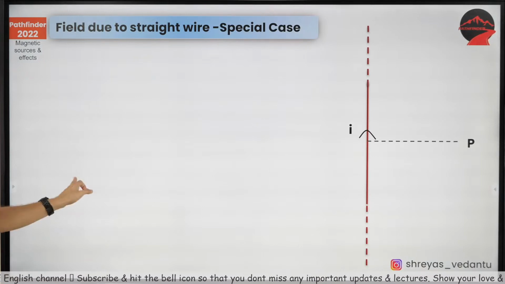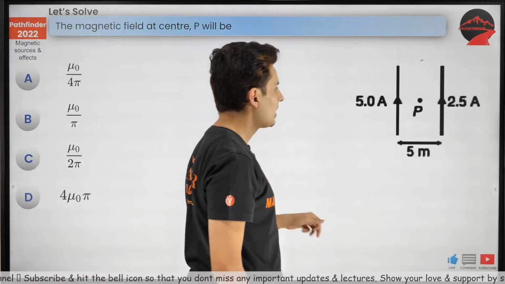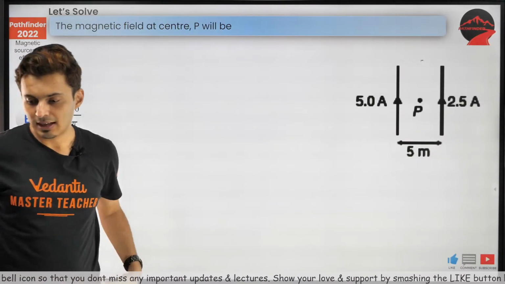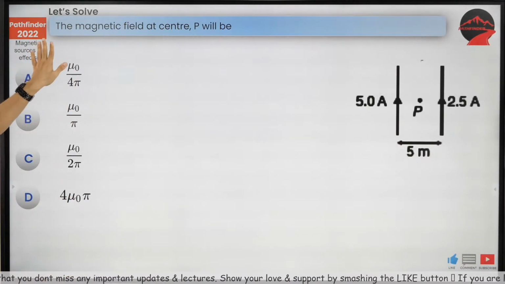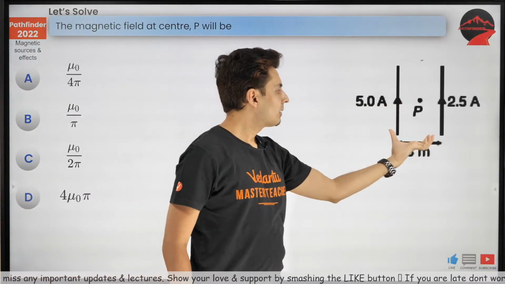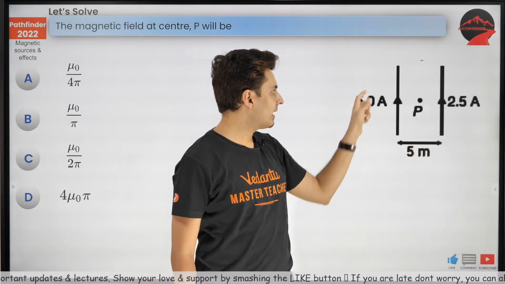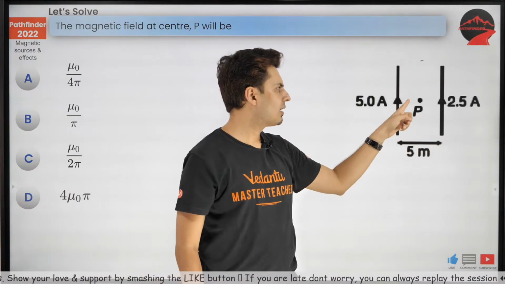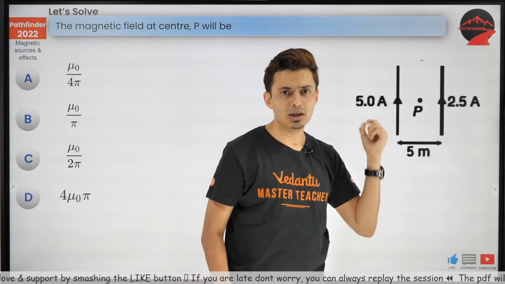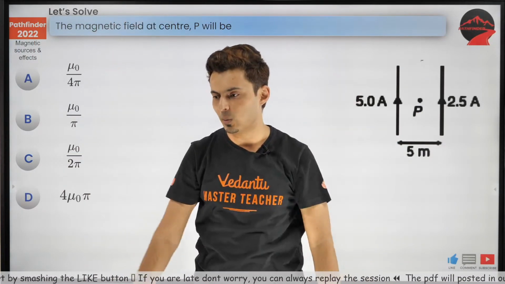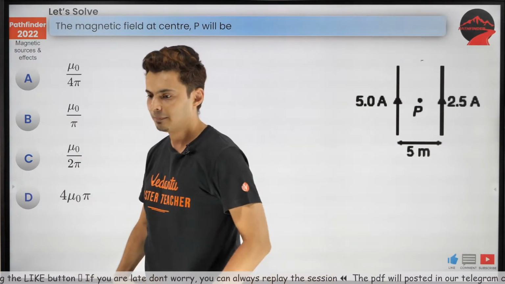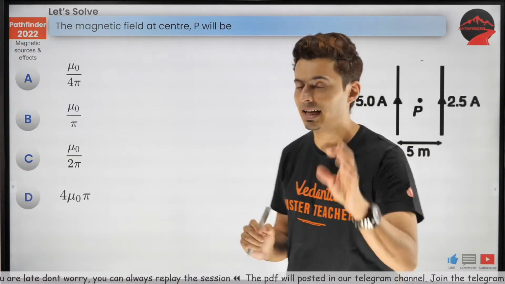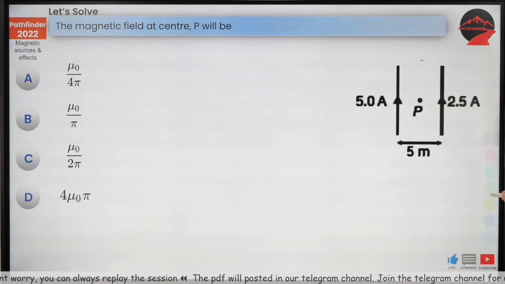Okay, cool. Let's do some questions based on this. Come on, figure this out. Last 2-3 questions and then homework. There we go. The magnetic field at the center of the two wires. This wire carries 5 amperes of current. This wire carries 2.5 amperes of current. What is the field exactly midway between these two infinitely long wires? Think about it. Be careful about the directions and about the magnitudes.